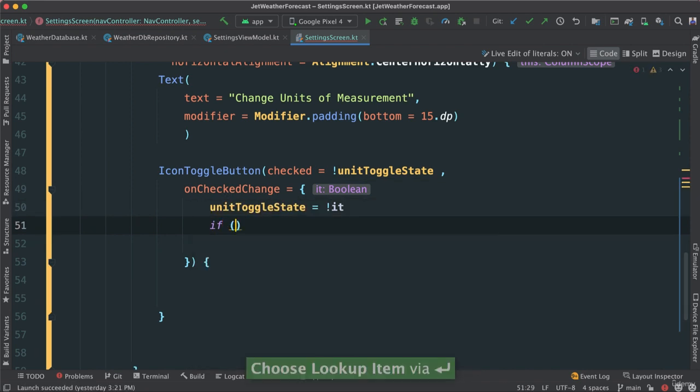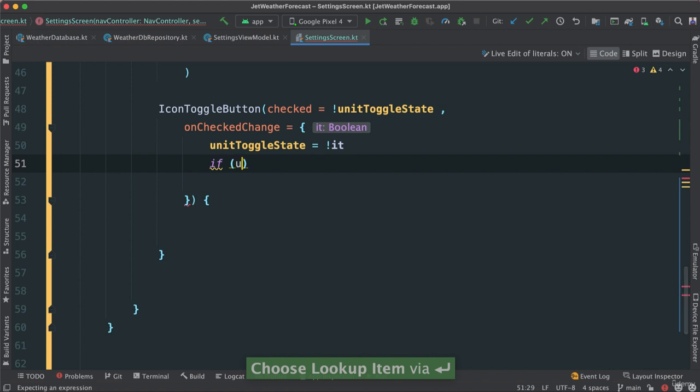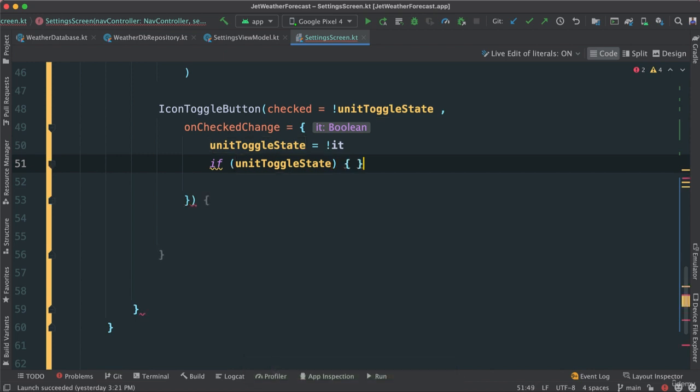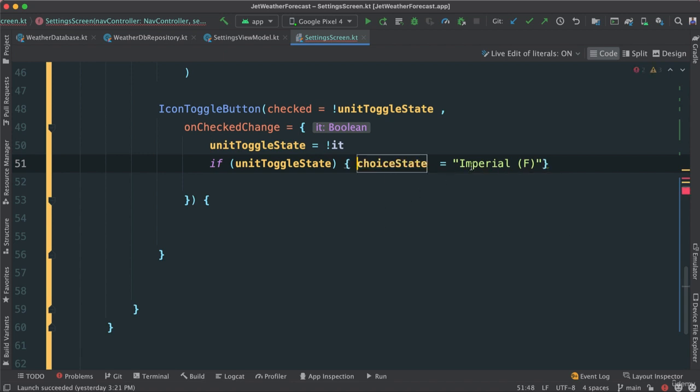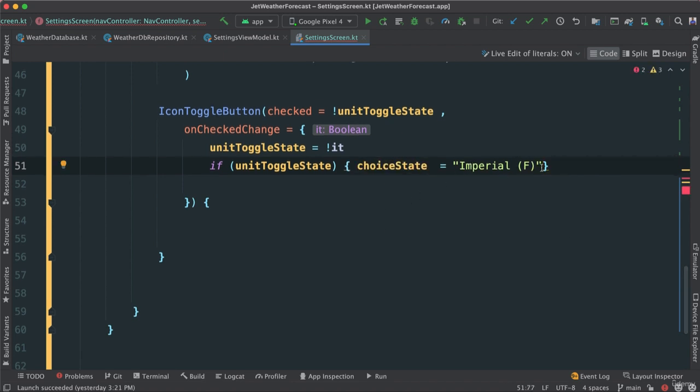And then I'm going to put an if statement here that I'm going to say unit toggle state, that is, if it's true, then I am going to say choice state, set that to the actual value, which is going to be imperial, F like this. Let's also make this a var because we're changing that variable.